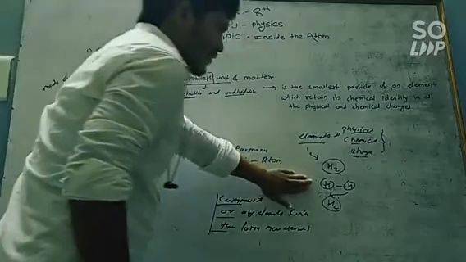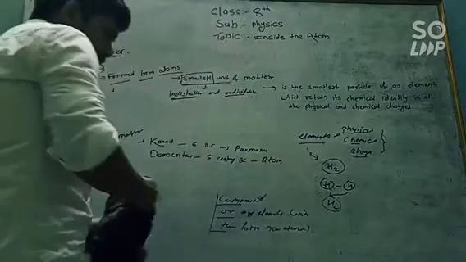Its properties don't change under any condition because it is the smallest part of matter.